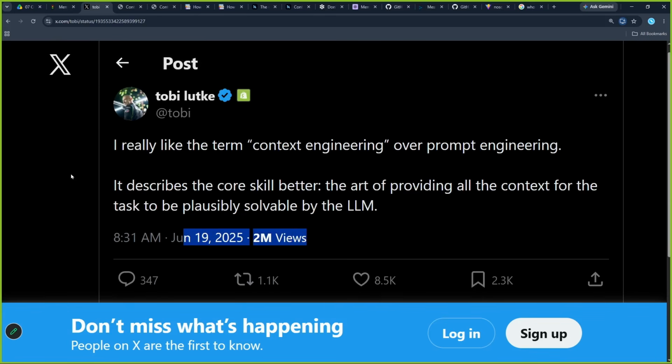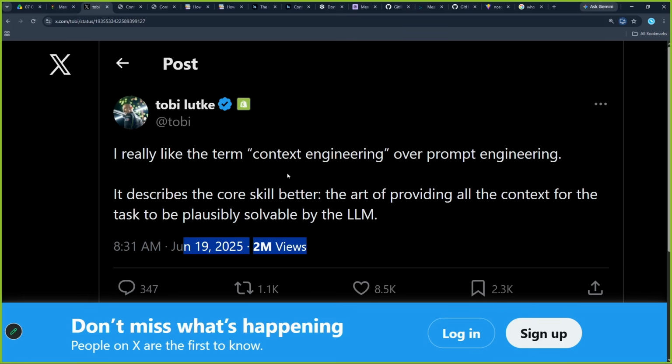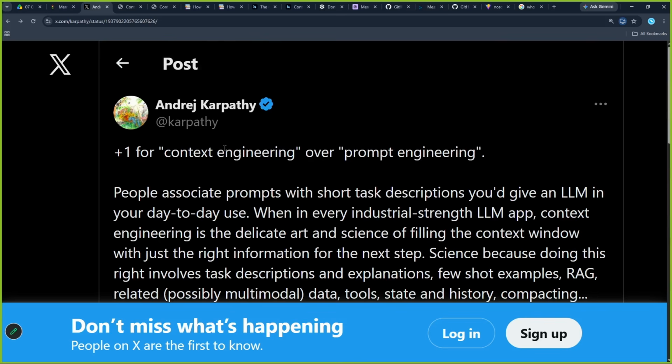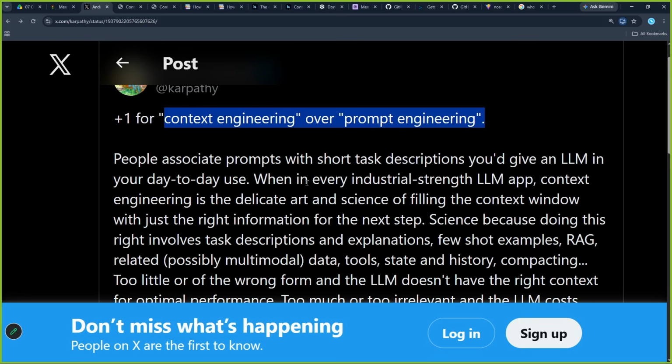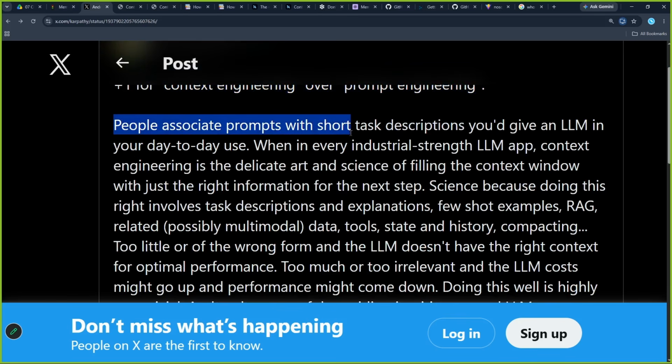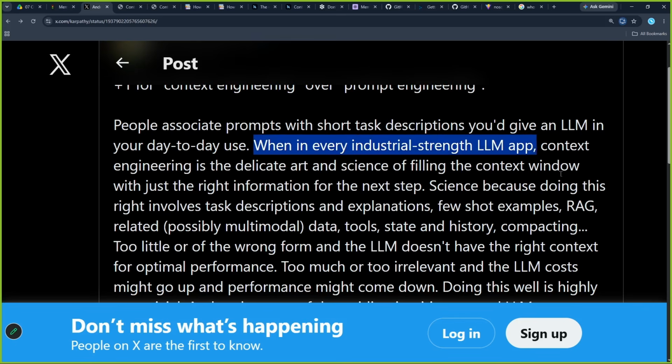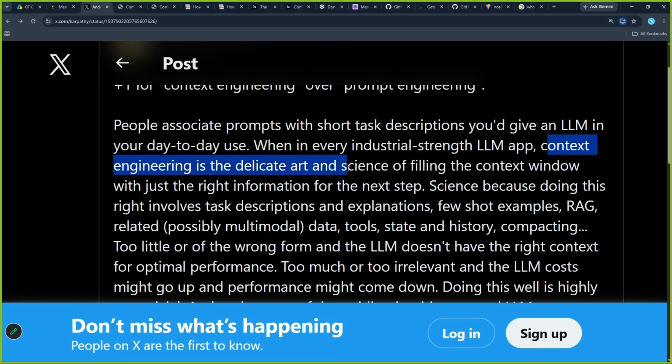Now, if people have been building AI agents or agentic workflows for 2 to 3 years, of course, they would have run into the problem of context engineering, but they never gave it a term. So one fine day he dropped a term, +1 for context engineering over prompt engineering. People associate prompts with short task descriptions you would give an LLM for your day-to-day use. Of course, this is prompting, when you talk to AI for your day-to-day use. But in an industrial-strength LLM app, which means an agentic AI app, context engineering is the delicate art and science of filling the context window with just the right information for the right step. This is what we need to understand.